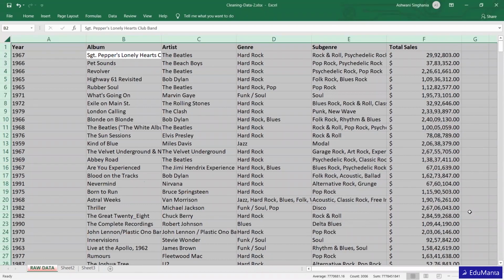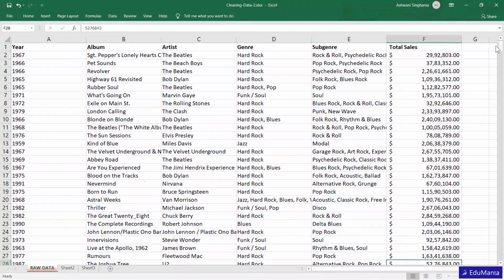And then there is one more thing, that is formatting. Whenever you download some data or take some data from someone, it is already in some particular format.